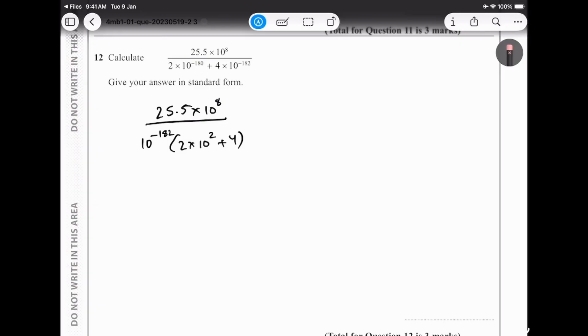The next step is we rewrite the expression. We can rewrite the expression, like you can multiply this and you should be getting something like this. Let me show you. So 5.5 multiplied by 10 to the power of 8, divided by 10 to the power of, let me write it down as 204, times 10 to the power of negative 182. That looks much easier to work with.